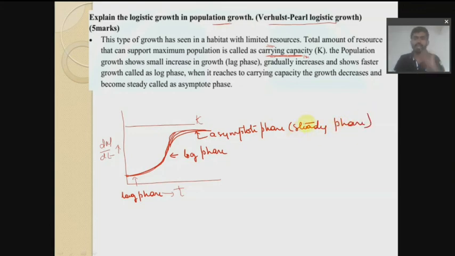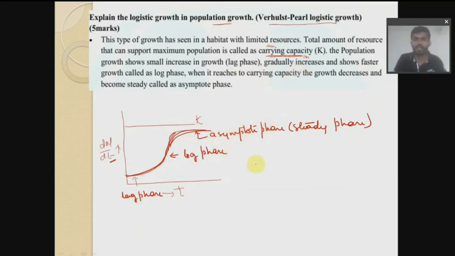Now how do we find out the change in population with respect to time? You have to write in points: the population grows very slowly, it's called the lag phase. Gradually it increases and shows faster growth, that is the log phase, and when it reaches the carrying capacity it becomes steady.